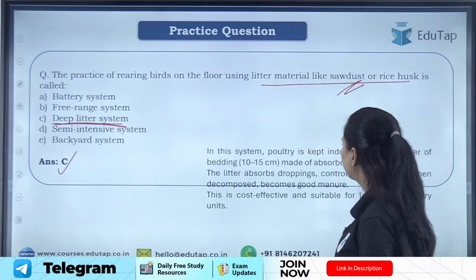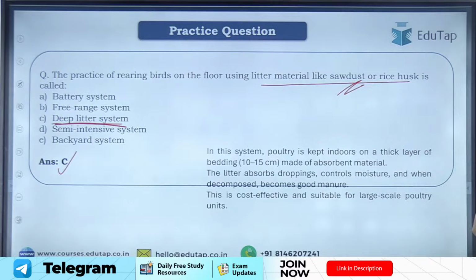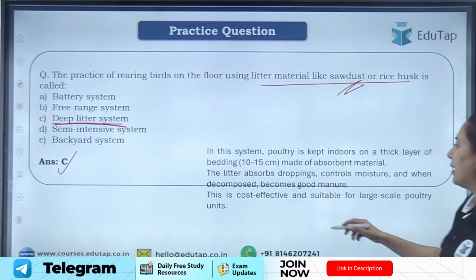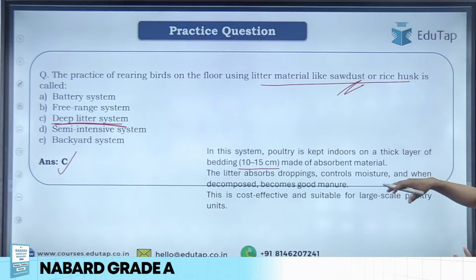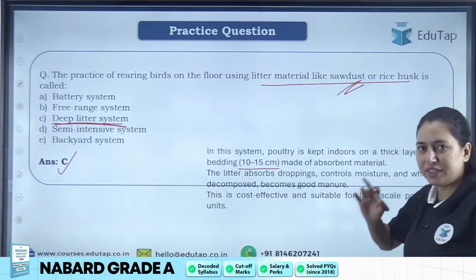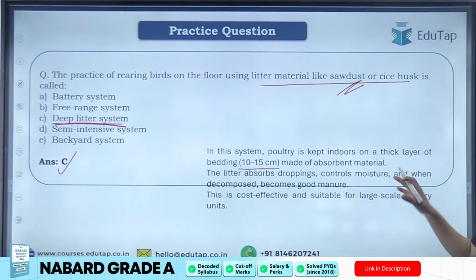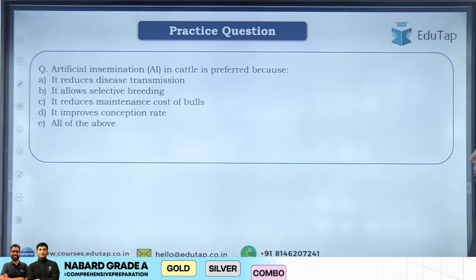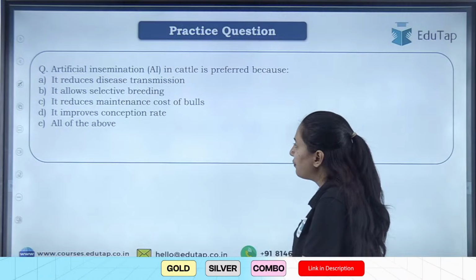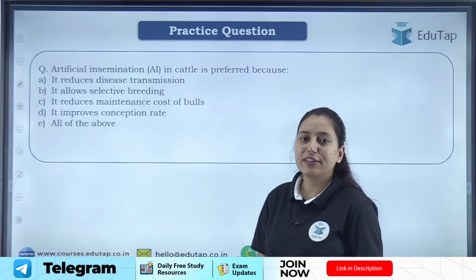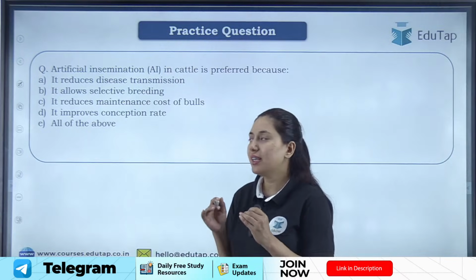Next question is, okay, so I hope it is clear to you. I have told you, we spread all these sawdust, straw, everything, and make a bedding of around 10 to 15 centimeter, and over that we allow these birds to rear. Okay, next question is, artificial insemination in cattle is preferred because, okay, why artificial insemination is preferred in cattle?